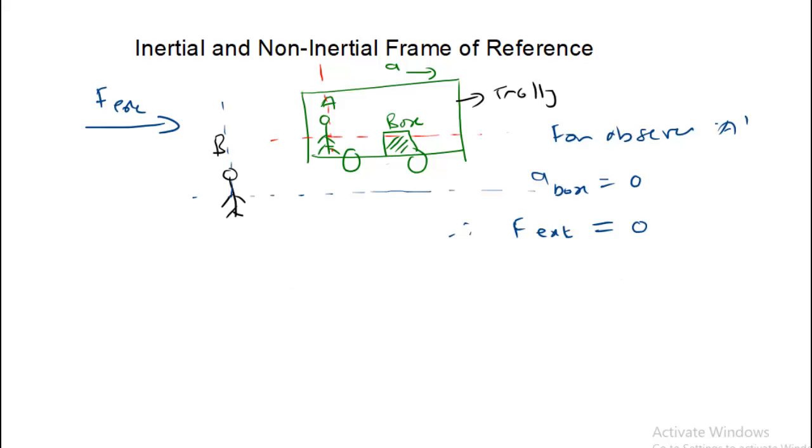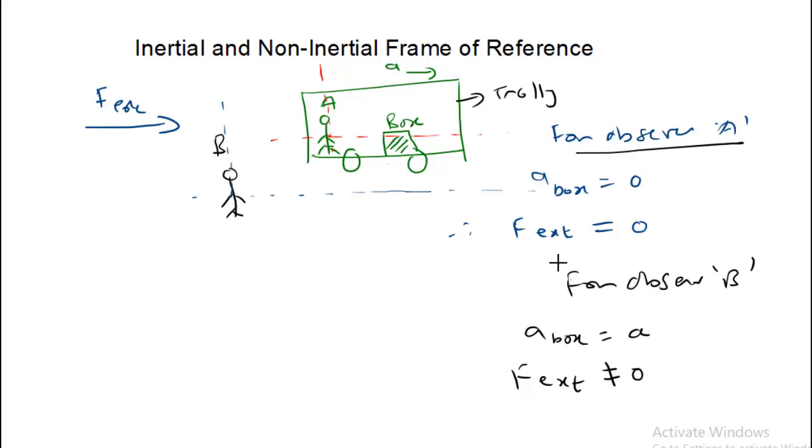But for the observer B, the box has some acceleration, that is A, and therefore there is some external force which is not equal to 0. So the situation is the same, but for one observer there is no external force, while for the other observer there is some external force. So it is not possible, for the same situation, that the force will not exist.